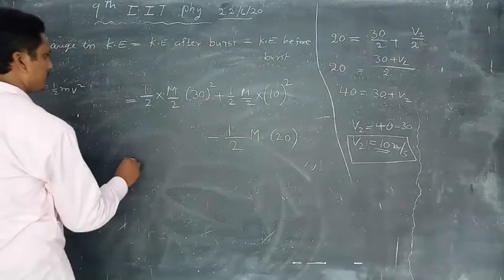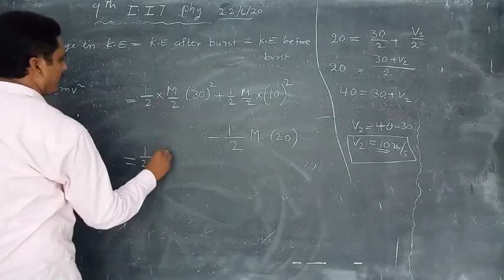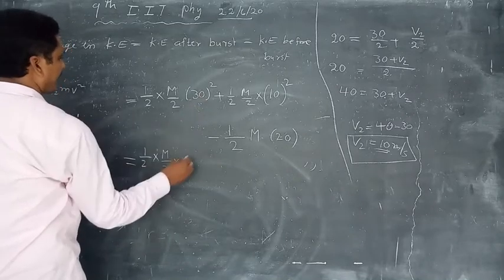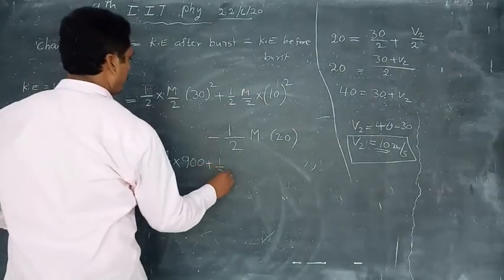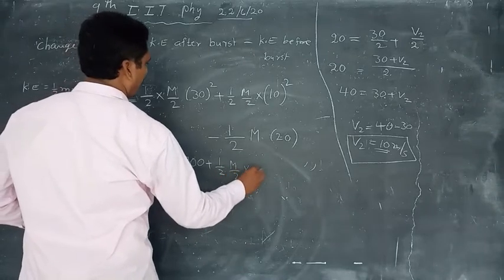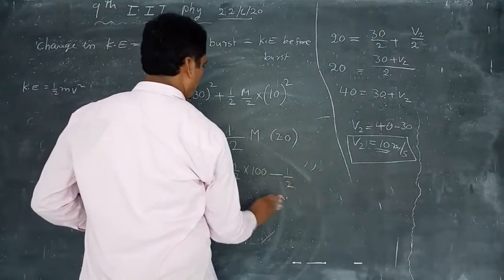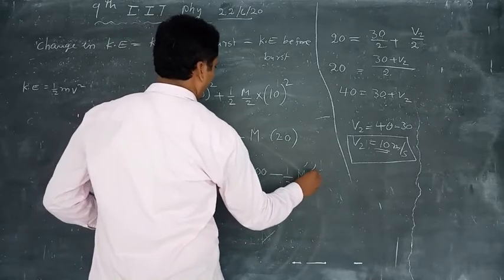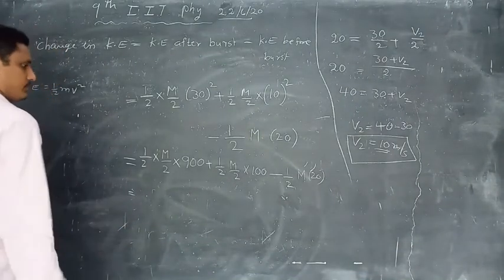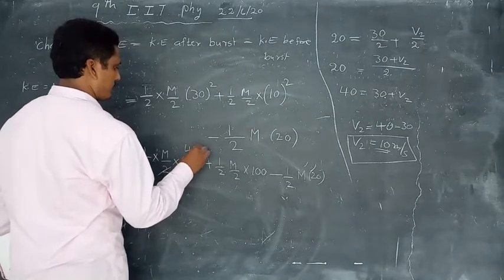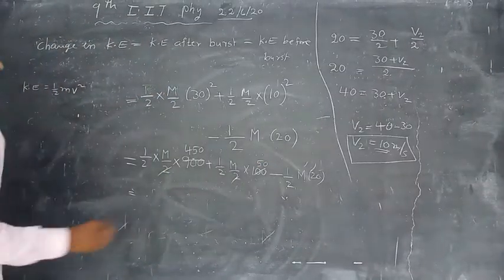That is equal to 1 by 2 into m by 2 into 30 square, 30 square is 900, plus 1 by 2 into m by 2 into 100, minus 1 by 2 m into 20 square.